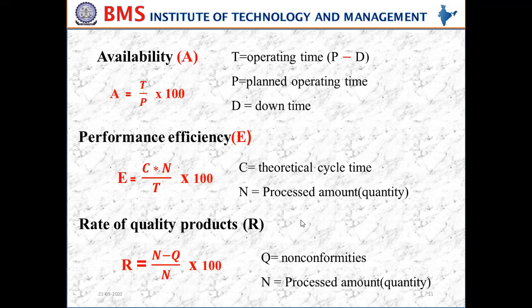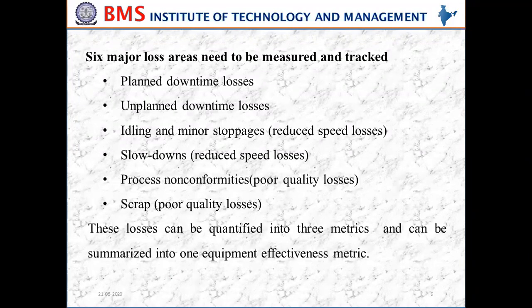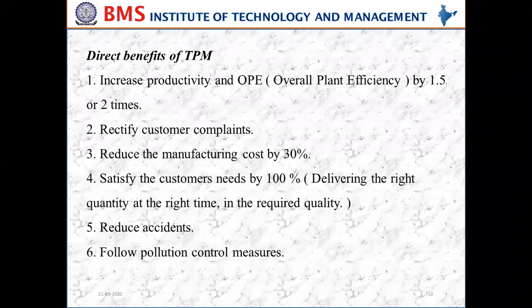So after finding all these values, we are going to calculate the equipment effectiveness as A into E into R. So these losses can be quantified by using this equation, that is equipment effectiveness. All the downtime losses, the major loss areas, can be quantified into three metrics, and then into a single metric called equipment effectiveness. Then what are the benefits? What are the direct benefits of the TPM?